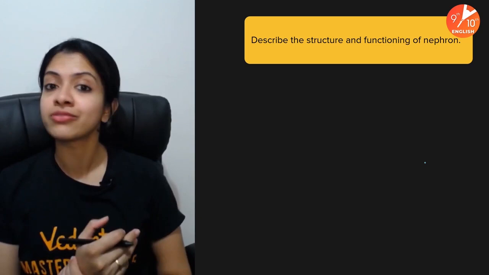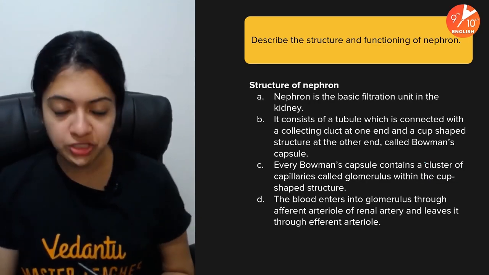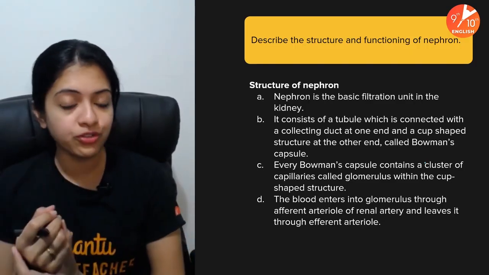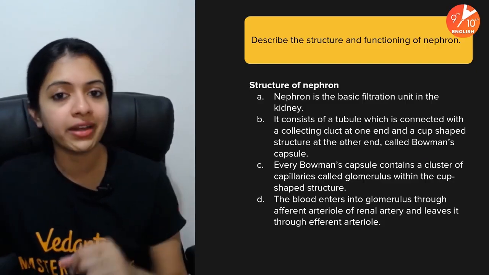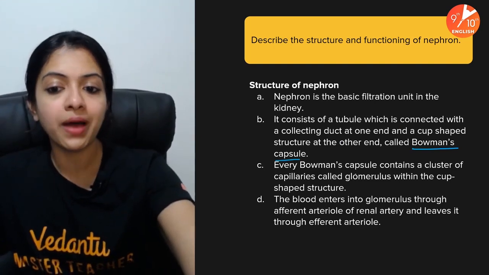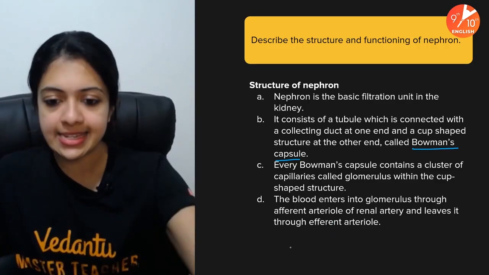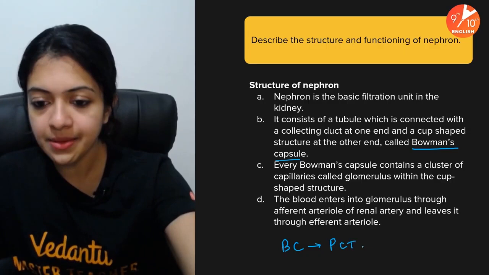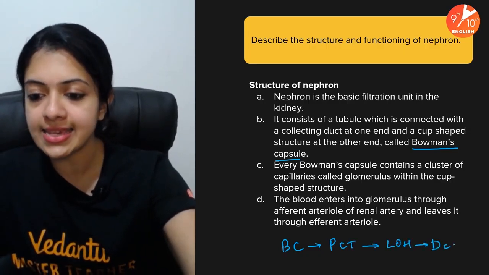Structure and functioning of nephron. Again, another very important question. As I've told you, sometimes the diagram for nephron also comes as a part of this. Structure, I think we've discussed those already. The major parts would be the Bowman's capsule, followed by the proximal convoluted tubule, loop of Henle, and DCT. So I'll just write that here: Bowman's capsule, PCT, loop of Henle, and DCT.